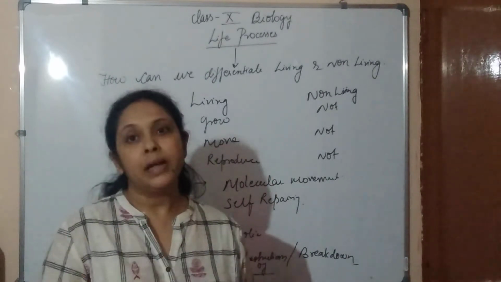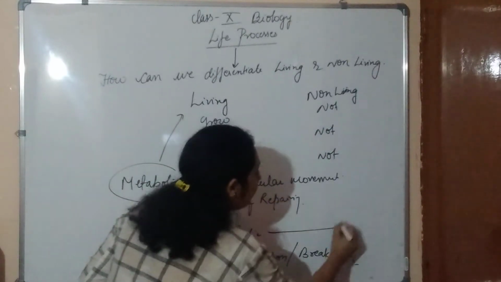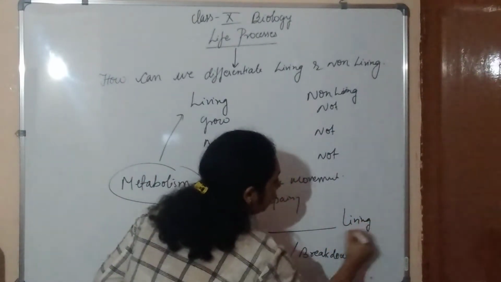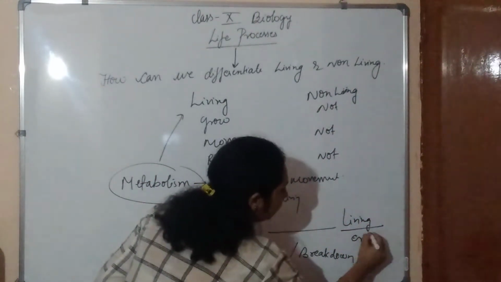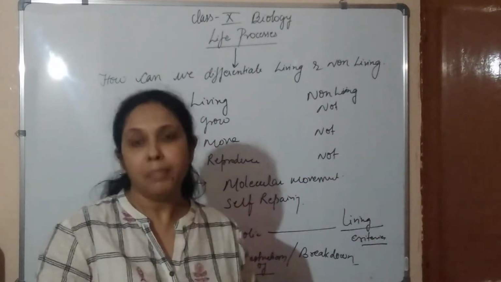Here we are going to study what metabolic activities occur in our body, and these metabolic activities are very important to maintain the living criteria of any matter.